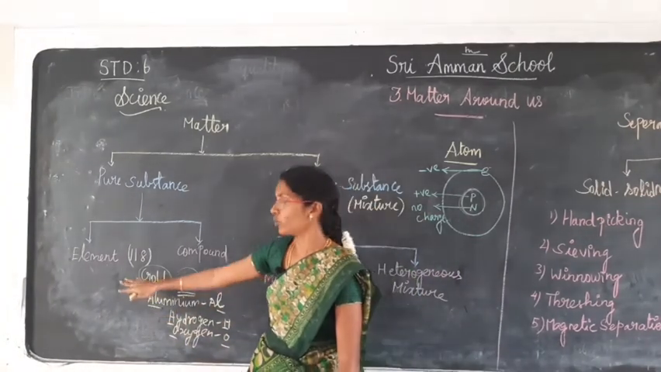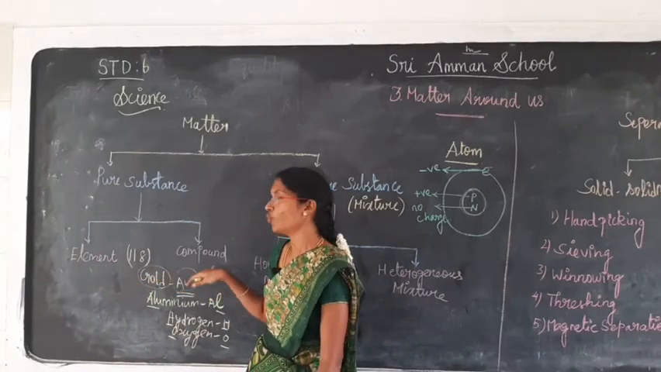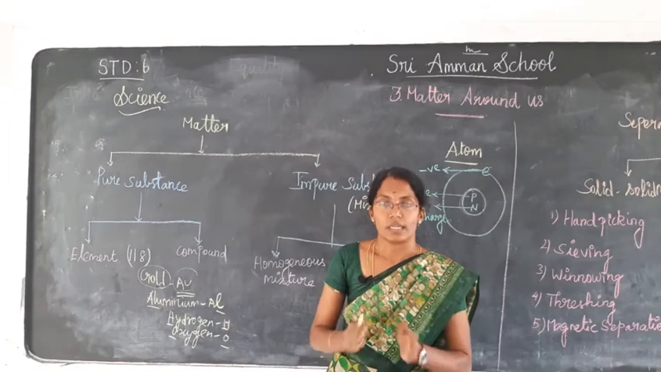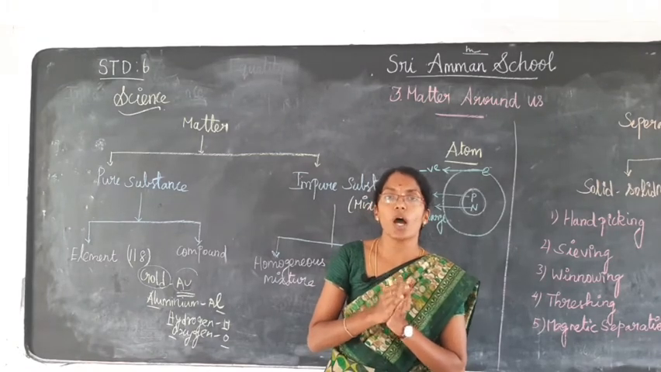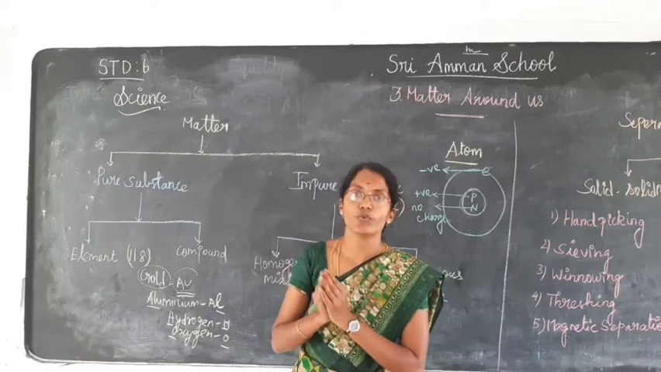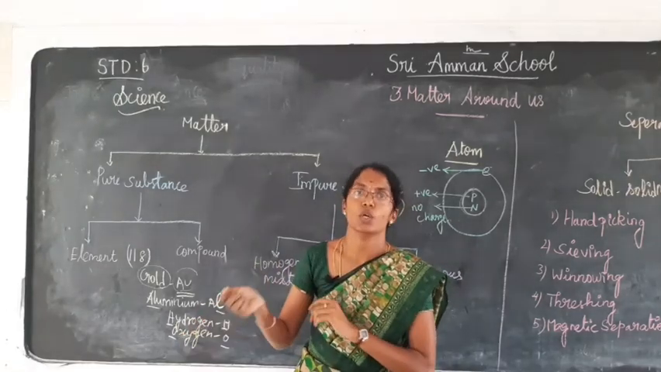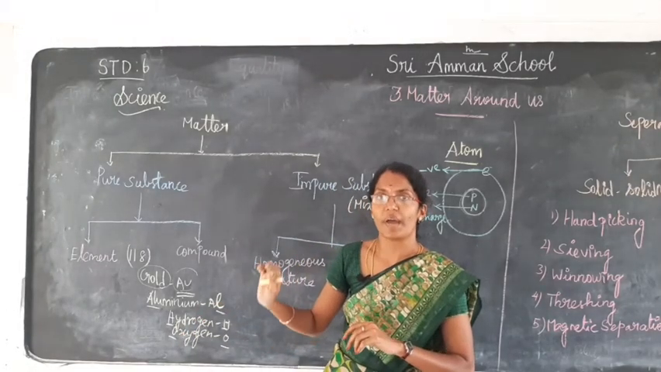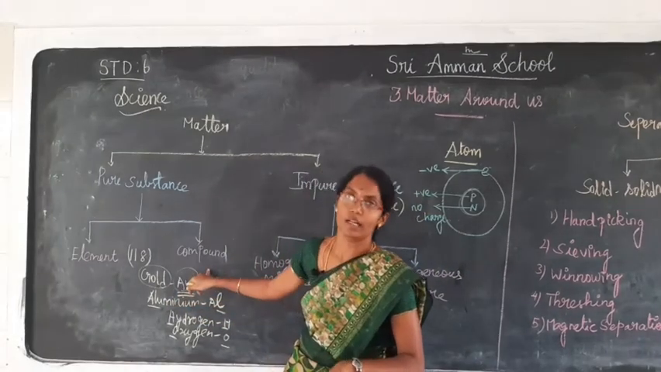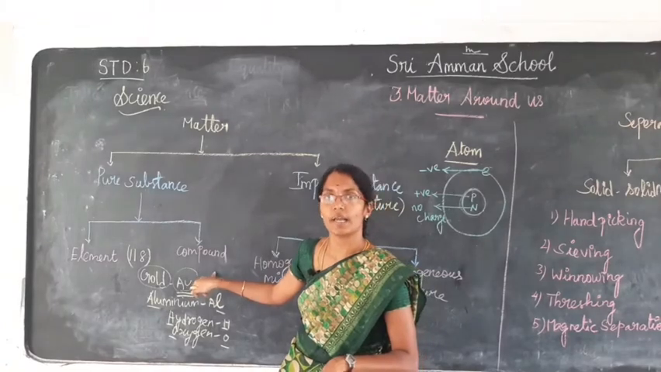Okay, are you all clear about the element? Now next we move on to compound. What is a compound? Two or more pure substances combined to form a single substance, by a chemical manner. What do you mean by chemical manner?